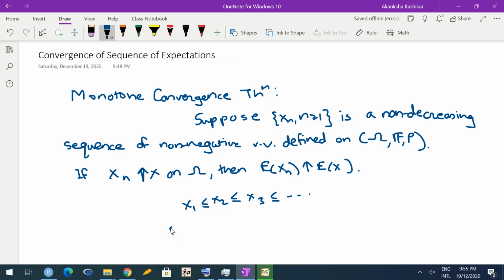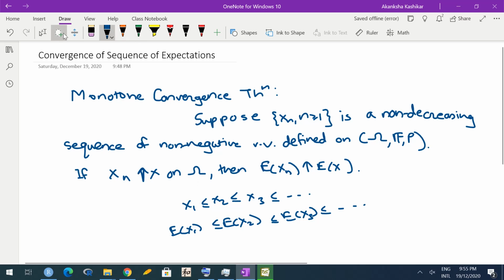And because expectation is monotone, expected X1 would be less than or equal to expected X2, less than or equal to expected X3, and so on. So expected Xn would also be a non-decreasing sequence, but of course it's a real sequence. Expectation is not a random variable, and it converges, and it actually converges to expectation of X. It doesn't converge to any arbitrary number. Okay. So is it expected?